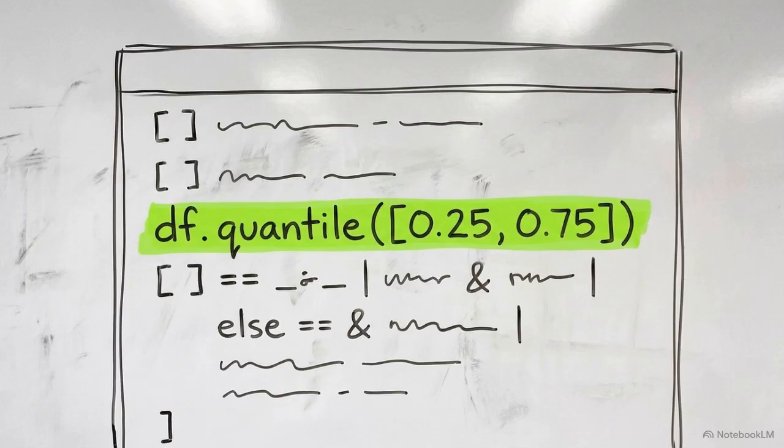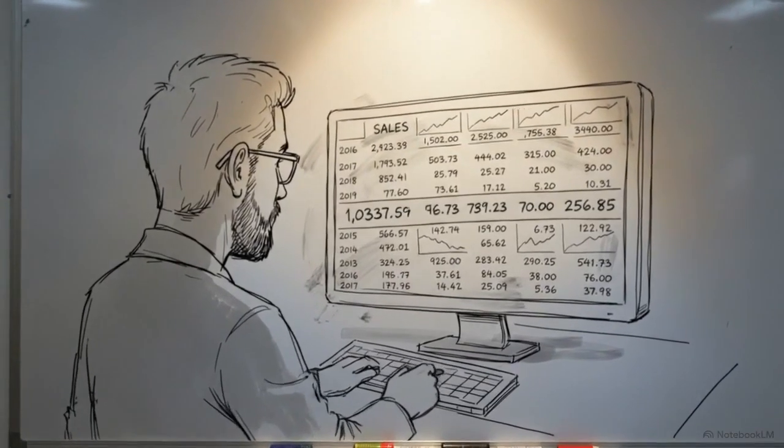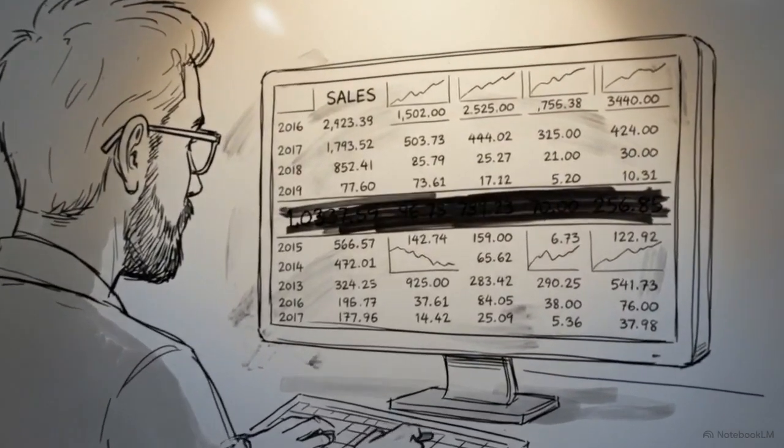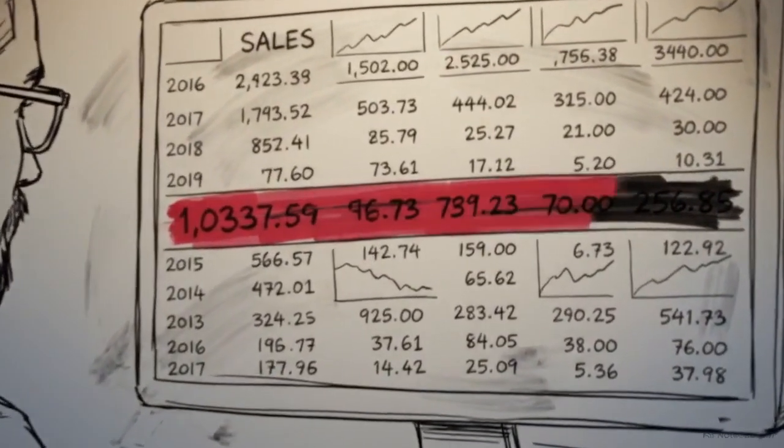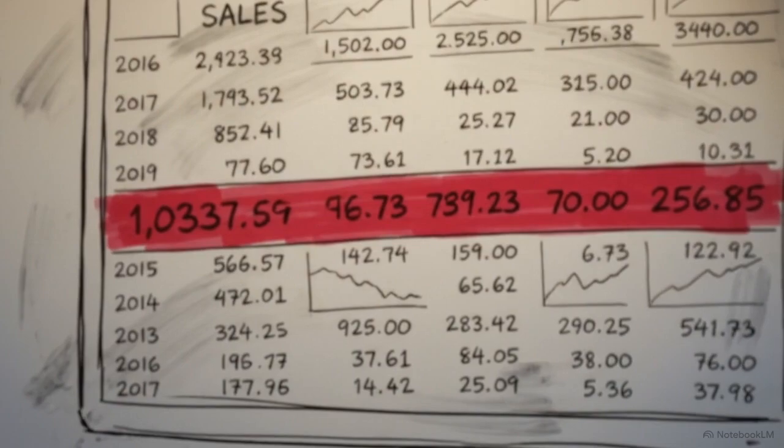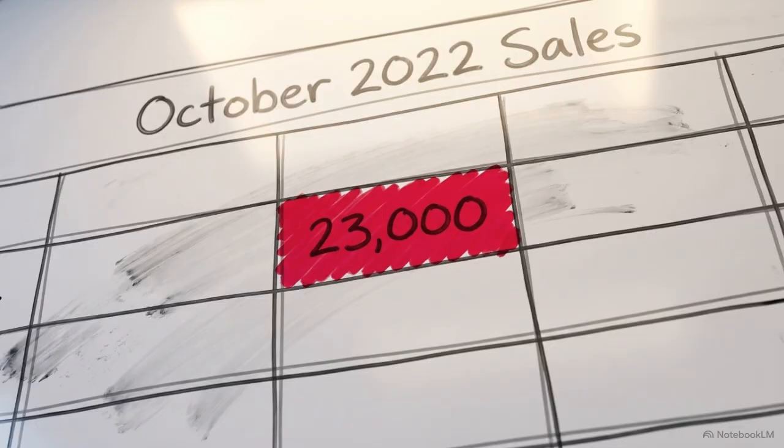In practice, analysts don't calculate this manually. Python executes this geometry instantly, using the quantile function to locate boundaries and Boolean logic to filter data. When we apply this code to a regional European sales dataset, the program searches for hidden errors outside our mathematical fences. The algorithm isolates the specific $23,000 sales spike recorded in October 2022.